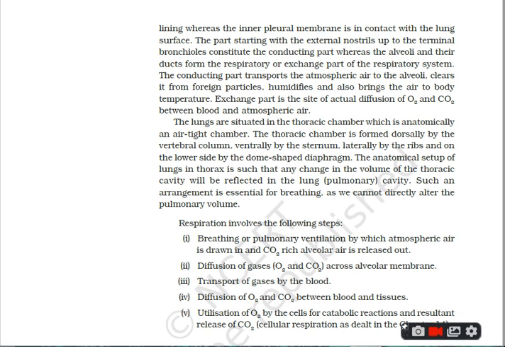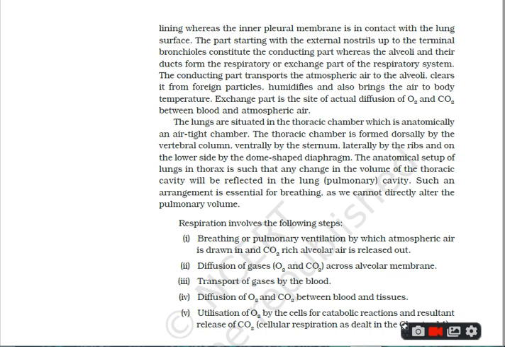Now, I had already told you that the outer pleural membranes of the lungs are in close contact with the inner lining of the thoracic cavity. Thoracic cavity means chest cavity, while the inner pleural membrane is in contact with the surface of the lungs. Based on the various functions, the respiratory system is divided into two parts. First is the conducting part and second is the exchange part.